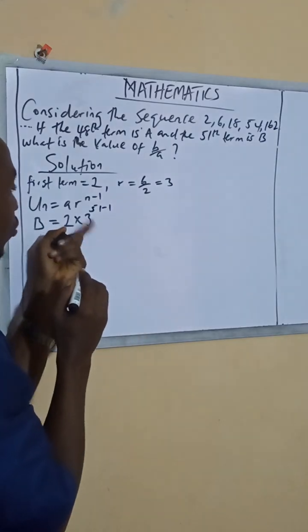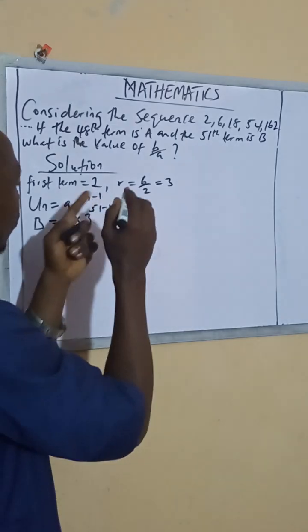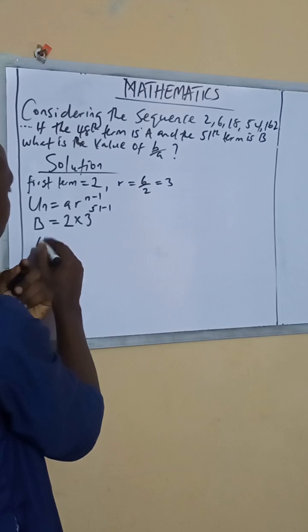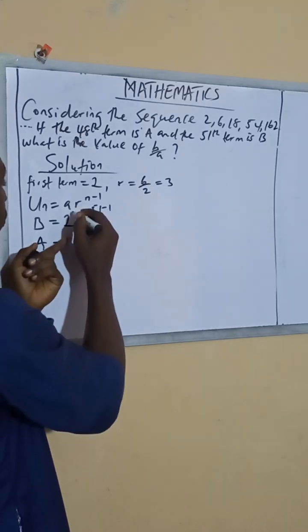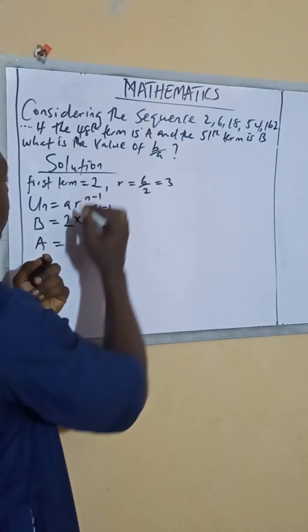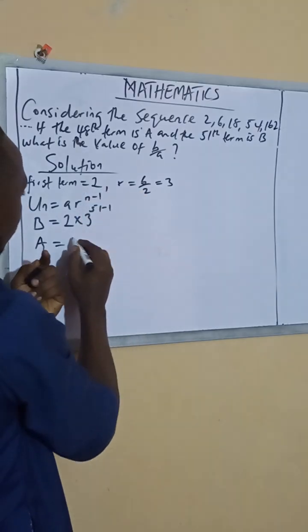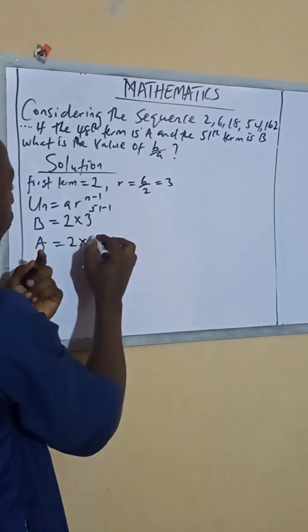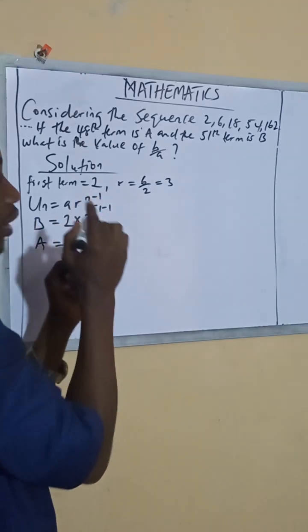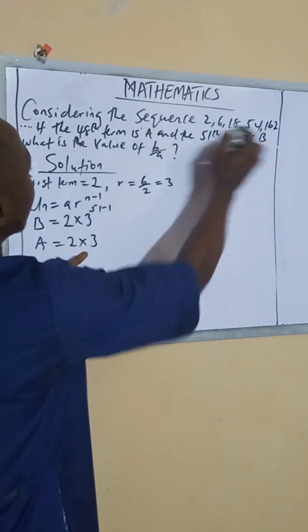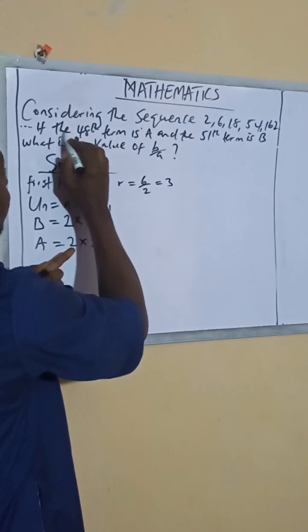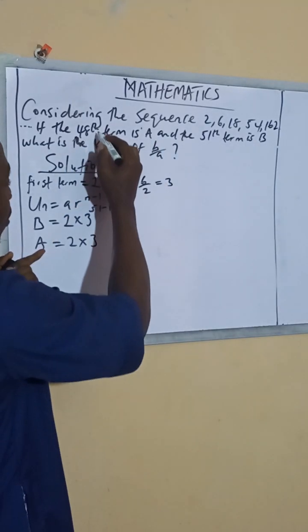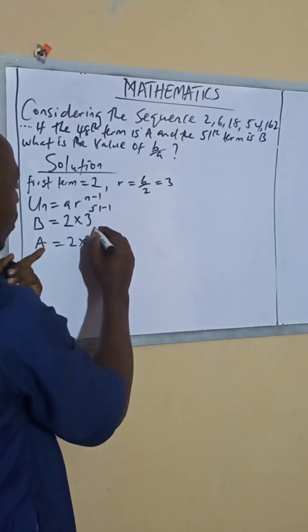Then we will do the one for A. We will use the same thing, no need to write it again. A equals the first term, which is 2, times the same ratio. The difference is at the end, what will be the n of A? We said the 48th term is A, so the 48 here will become our n.